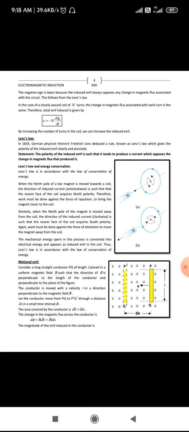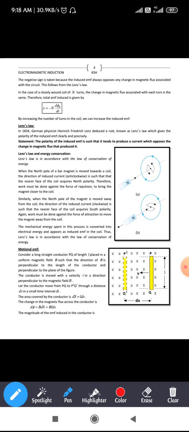Next, coming to Lenz's law. Lenz's law is in accordance with the law of conservation.